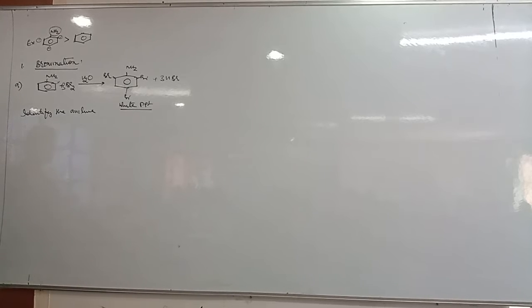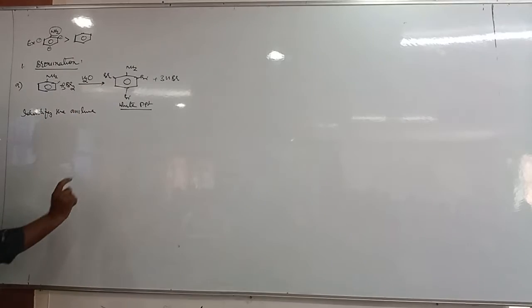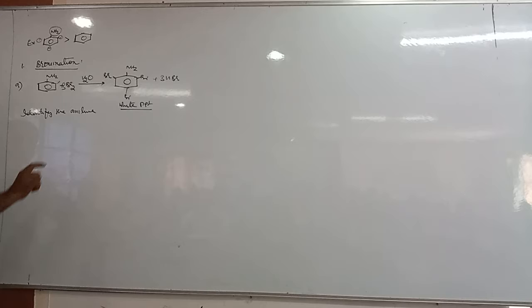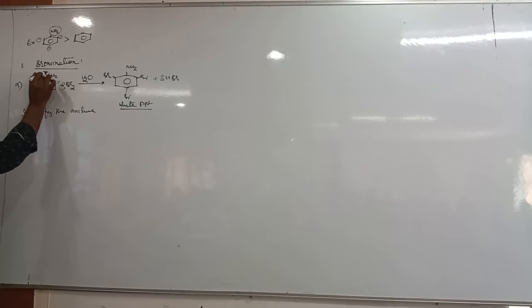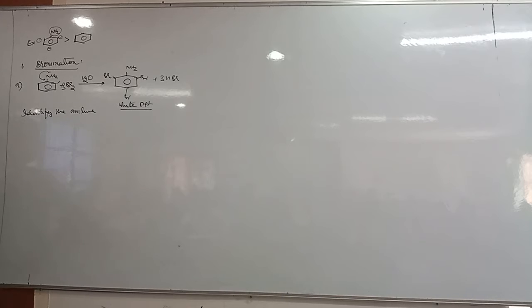So why are we getting 3-bromoaniline? What is the reason to get the 3 bromines on the aniline benzene ring? Because of this electron releasing group. This aniline becomes more reactive because of this NH2 group. These lone pair electrons are donating to the benzene ring, that is delocalized. Therefore benzene gets activated. Then what to do?